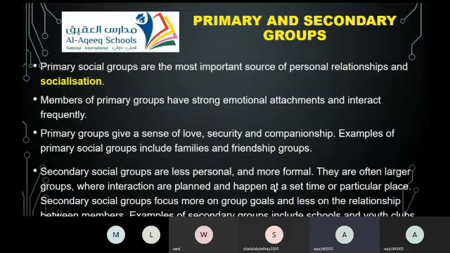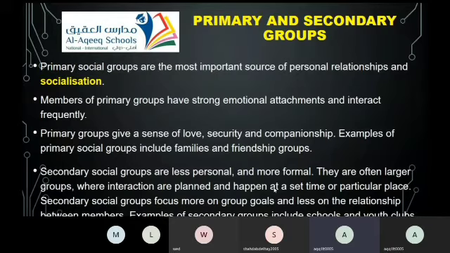When we categorize social groups, we can categorize them into primary and secondary groups. A primary social group is the most important source of personal relationships and feelings. It's full of emotional things. Members of primary social groups have strong emotional attachment and interact frequently.